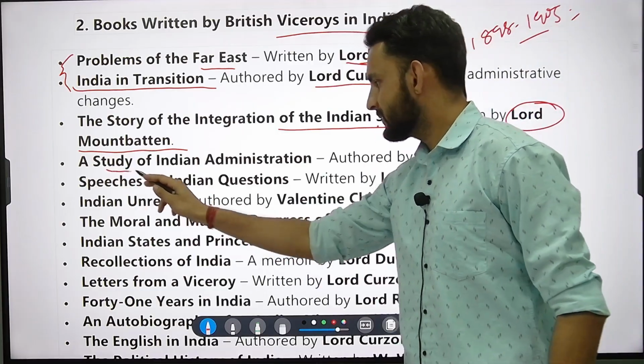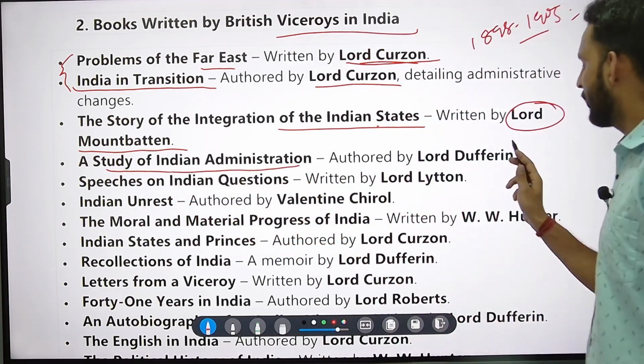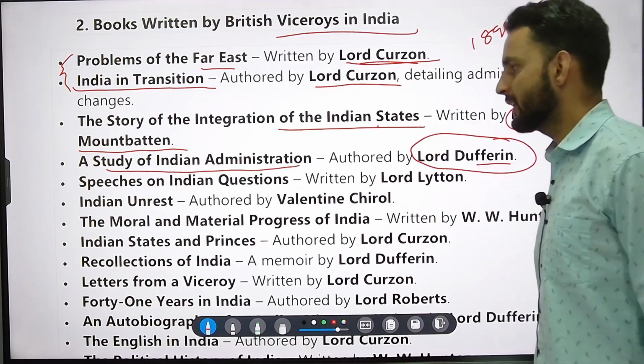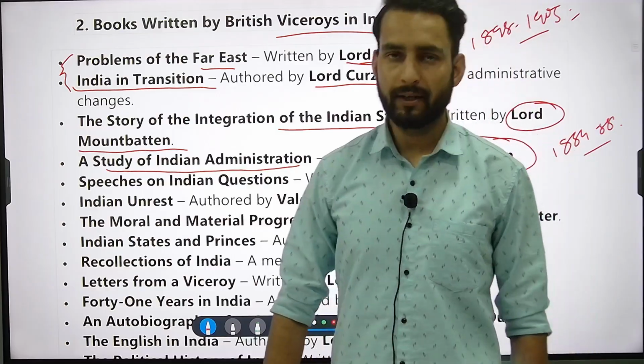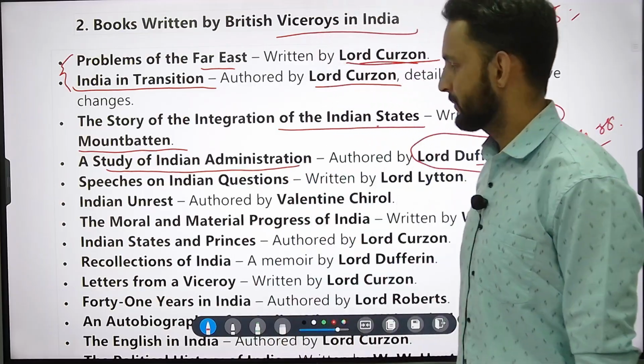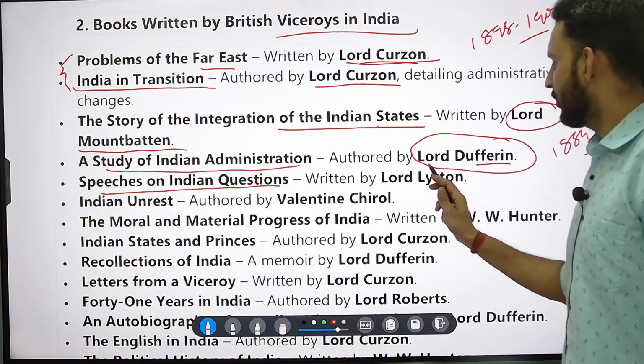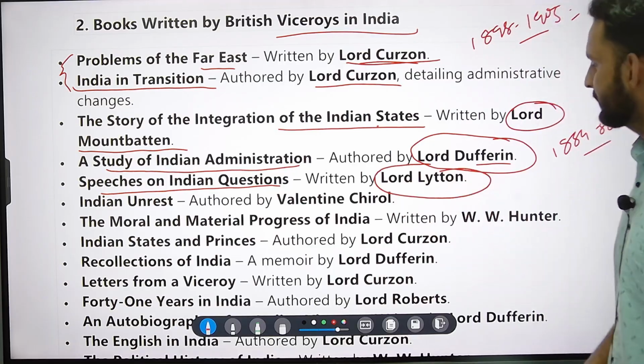Then there comes the next, A Study of Indian Administration, Lord Dufferin. Lord Dufferin, 1884 to 1888. He has written this, A Study of Indian Administration. Very important book. Then Speeches on Indian Questions, written by Lord Lytton. A very important name, Lord Lytton.